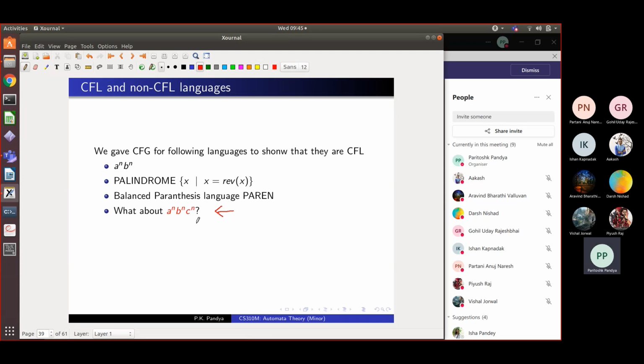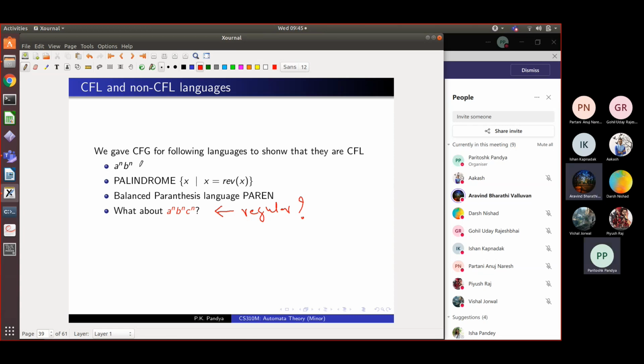So I don't know if Piyush is there. Let me ask Arvind. Arvind, do you think this is regular? I don't think it's regular because A power n, B power n itself is not regular. Right. So it's not clear whether this is regular. Do you think this is context free? About that, it could be.